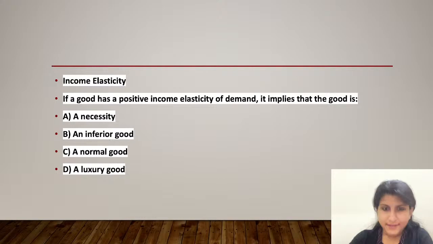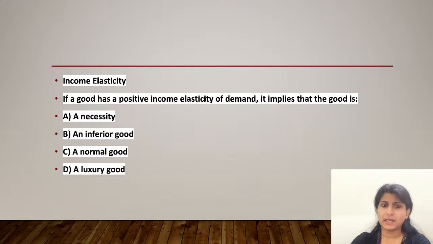Option B, an inferior good, has a negative income elasticity of demand, meaning that as income increases, demand for the good decreases. That is the inferior good. Some cheap things, if my income has increased, I'll prefer to buy lesser of those.